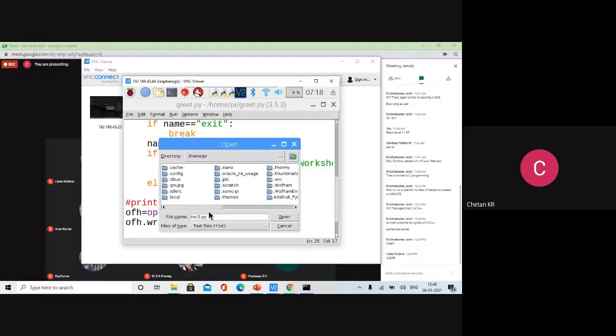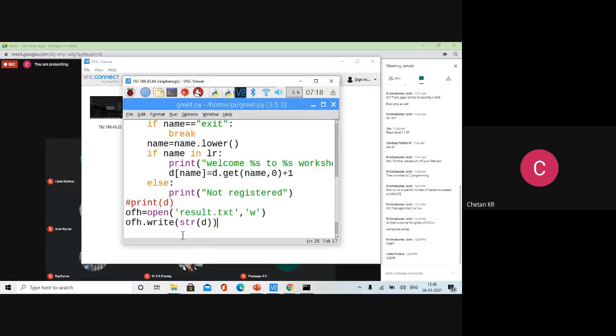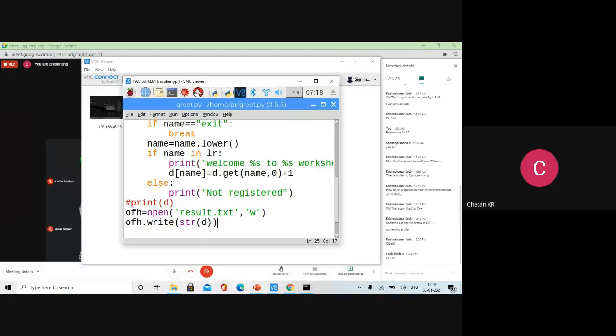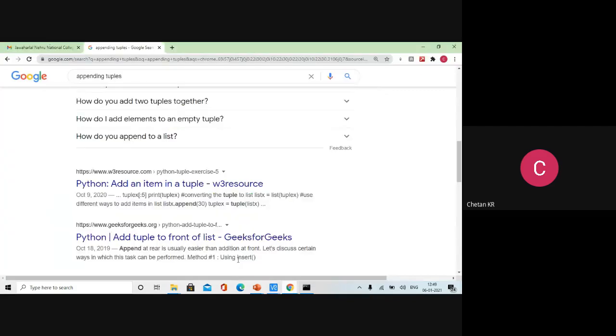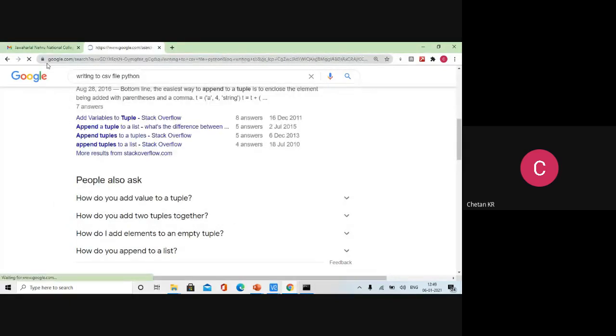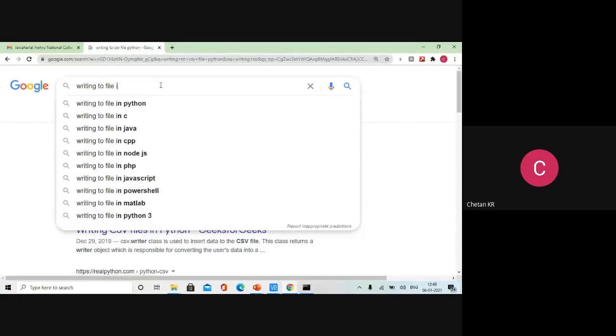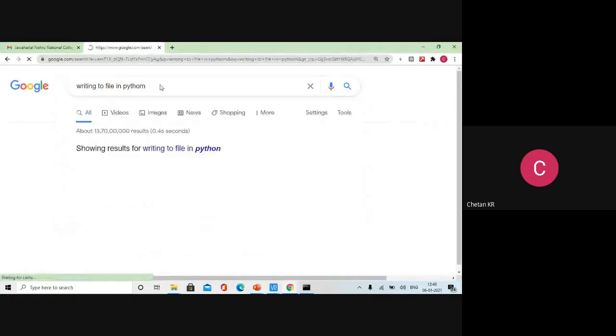Text files. No, it was not written. Result.txt. One second, let us check. Maybe one problem might be permission. Let us see whether it is really permission or what actually is wrong here.